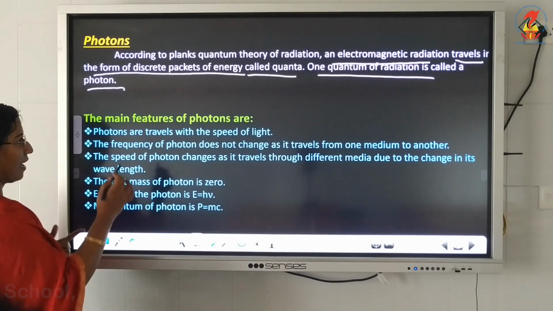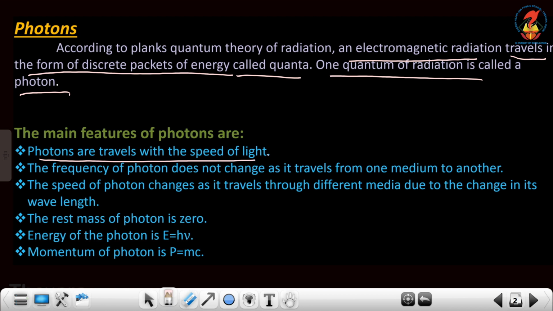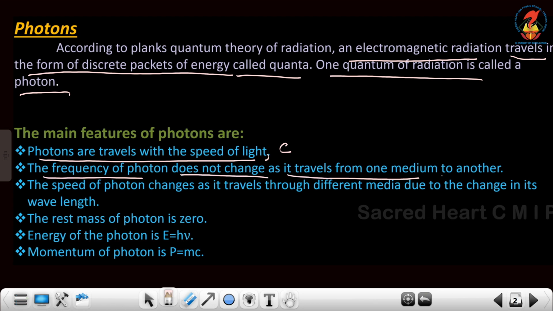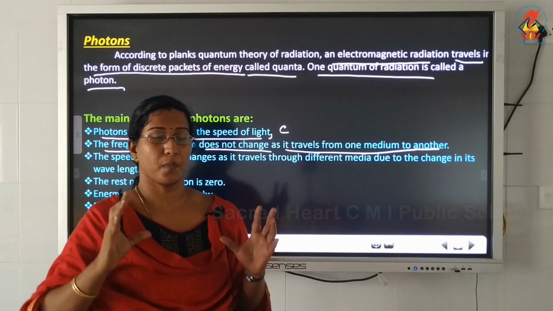First one, since they are light, they travel with the speed of light, c. Second and third is a very important point, because it will be asked in the board exam also as an application level question. The frequency of a photon does not change as it travels from one medium to another. This is a main important point regarding light.